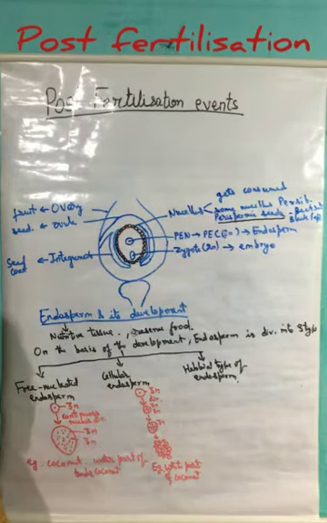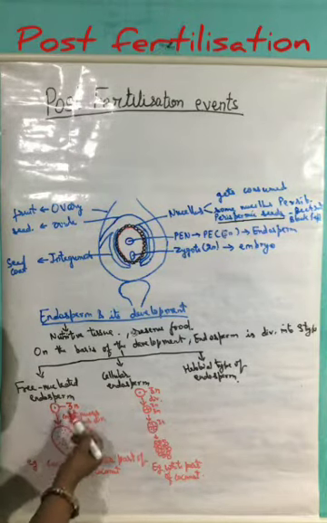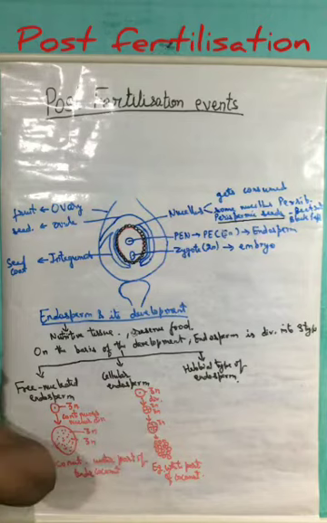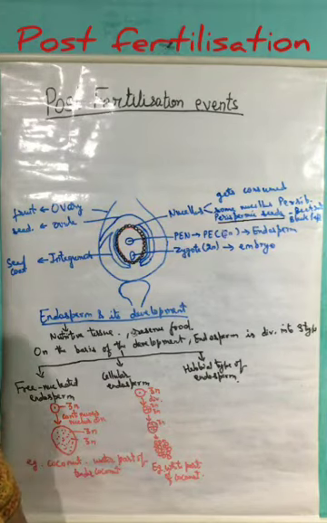Actually, what happened in this case? In case of coconut, we have seen that both the free nucleated endosperm as well as the cellular endosperm take place. How is this possible? Let us discuss.